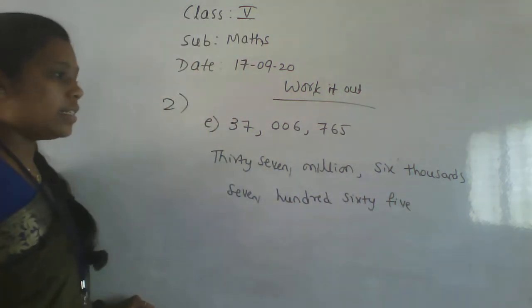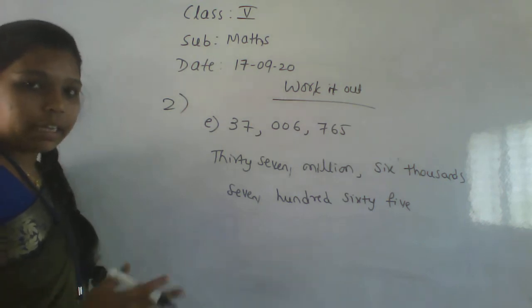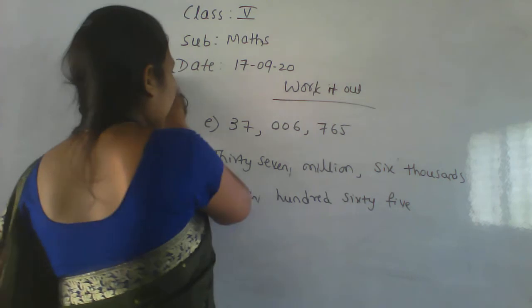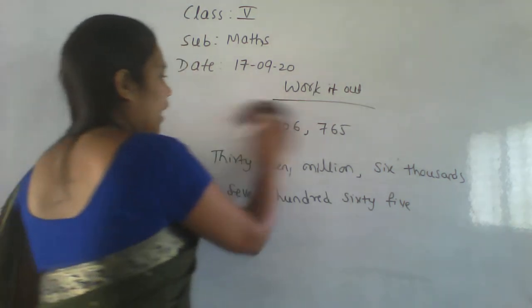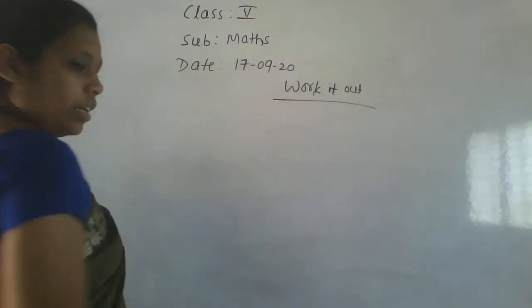Okay, 37,006,765. That is the number. Okay, so we completed the second main. Now go for the third main. What is given in the third main?